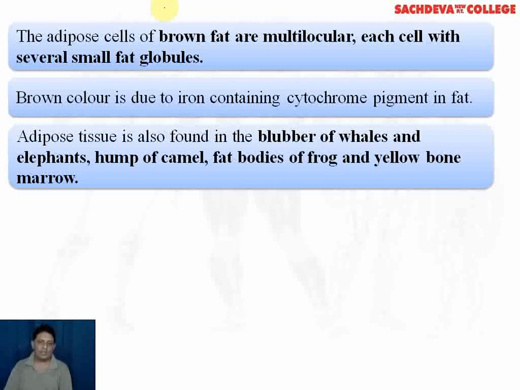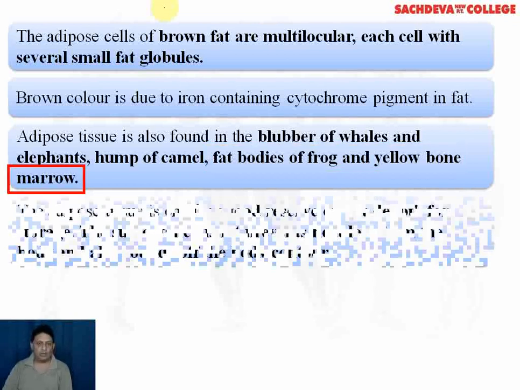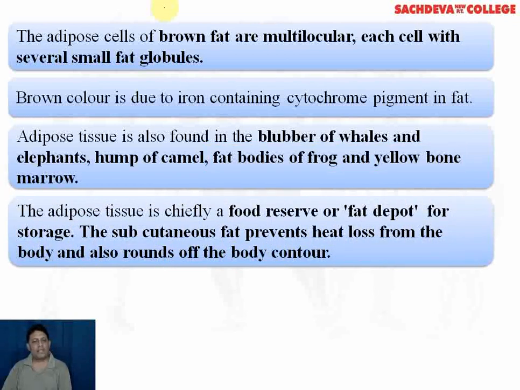The adipose tissue is also found in fat bodies of frog and the yellow bone marrow of various animals. The adipose tissue is chiefly a food reserve or a fat depot for storage. It means it provides energy to the animal during starvation when the glucose supply is depleted. The subcutaneous fat, which is the fat present below the skin, also prevents heat loss. This fat also provides a shape to the body, which is known as body contour.